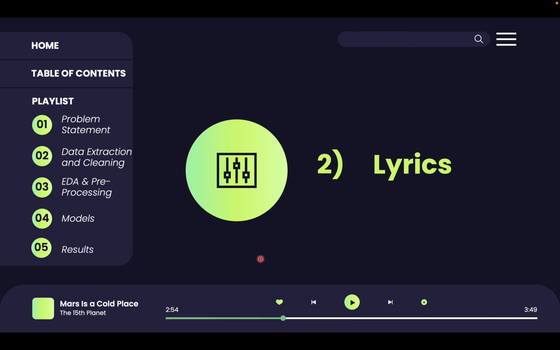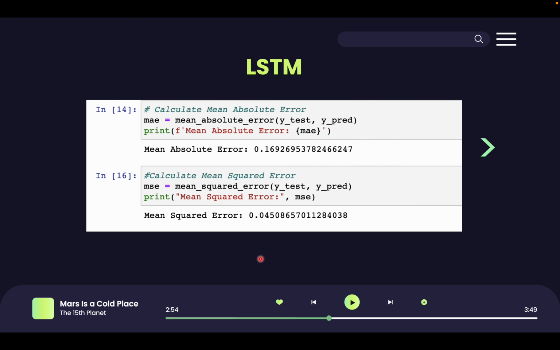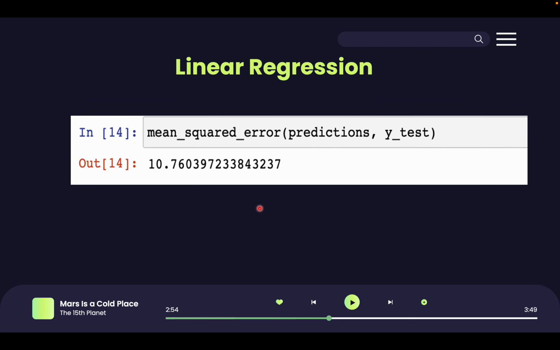We move on to the lyrics dataset. So we obtained the best results with LSTM. It yielded an MSE of only 0.045, which is less than that given by our baseline model. Regression model performed badly as it yielded an MSE of 10.76.